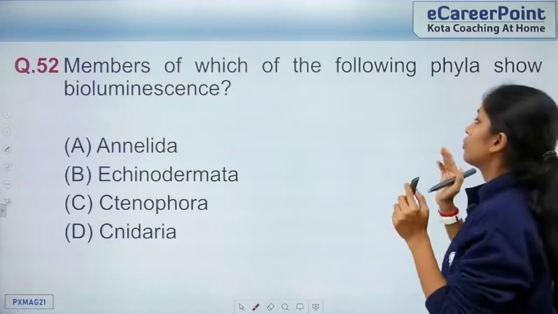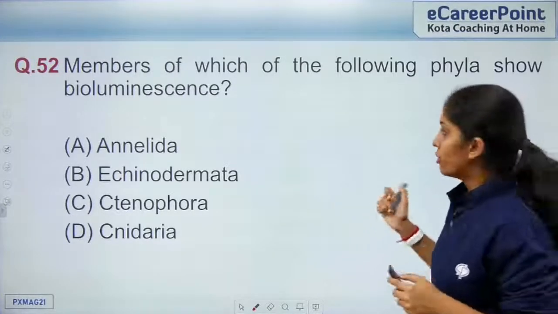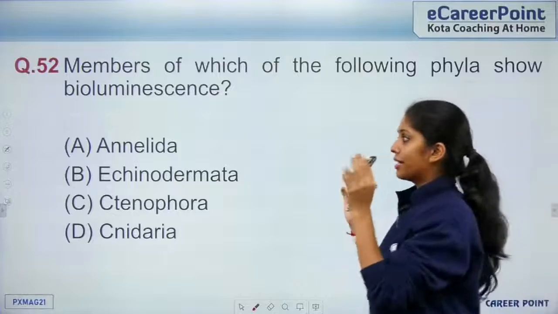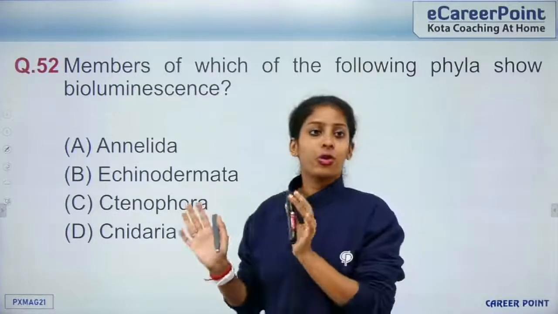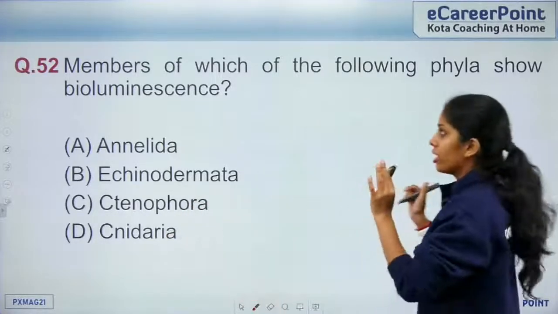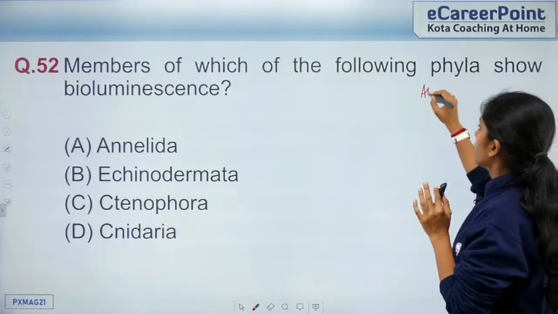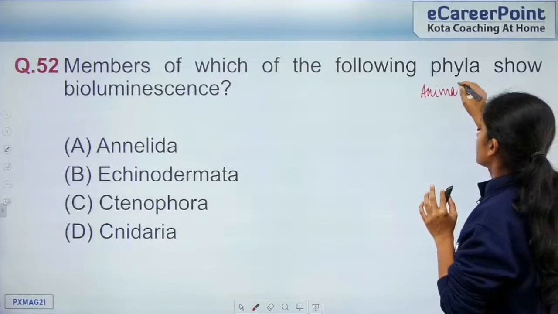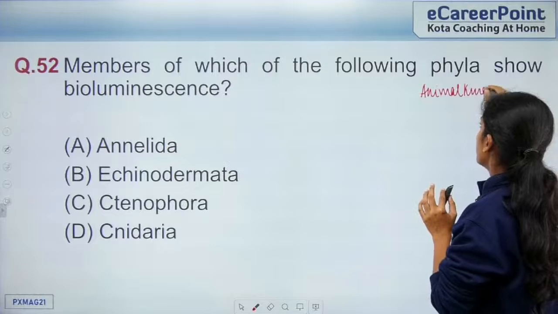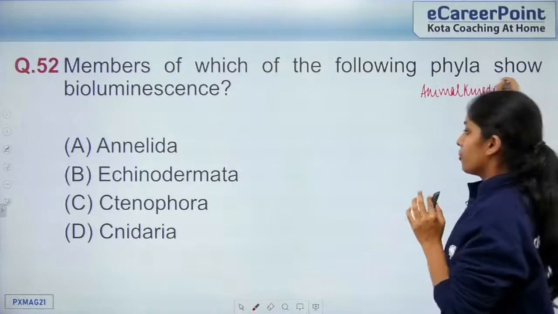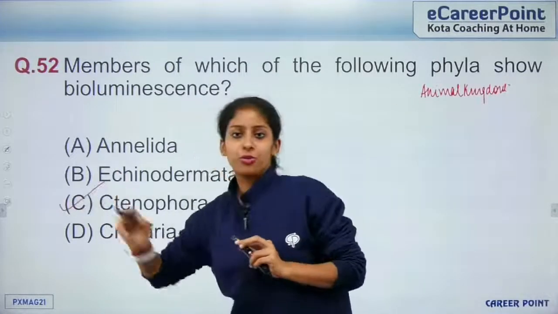Members of which of the following phyla show bioluminescence? If you look at Annelida, Echinodermata, Ctenophora and Cnidaria. This question comes from the chapter Animal Kingdom, right? So which one shows bioluminescence? That is option C, Ctenophora.